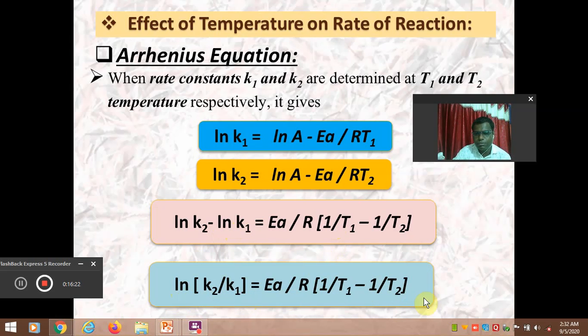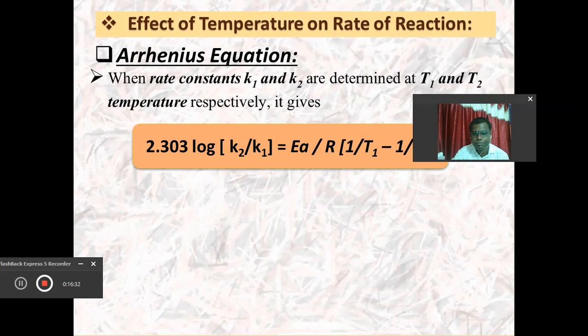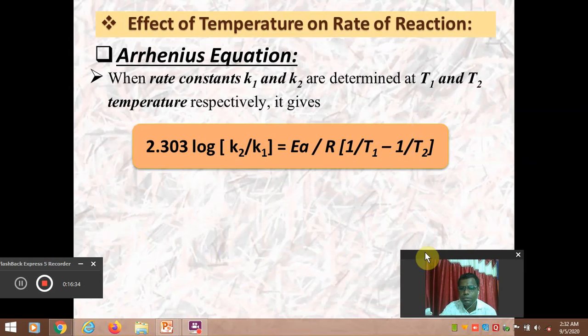Again, we can make the cross multiplication here also. After making all simple simplifications, we will get the equation that this natural log can be converted into log to the base 10 by multiplying 2.303.